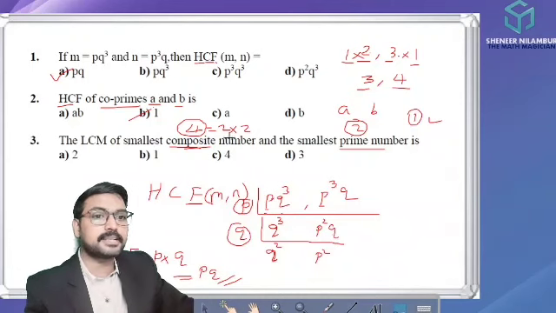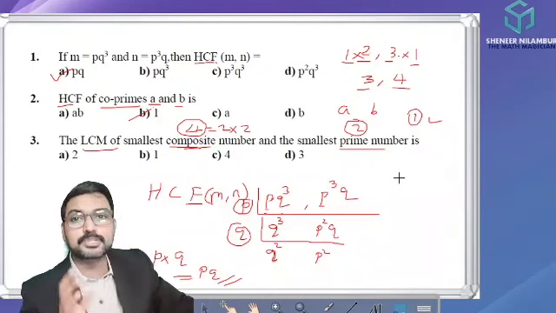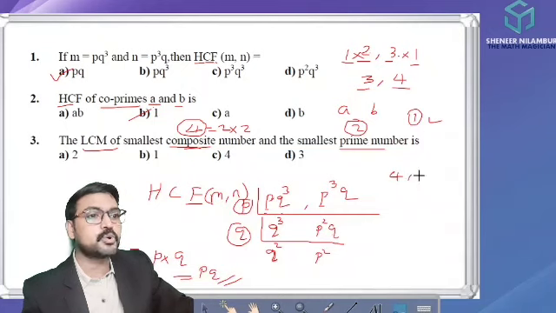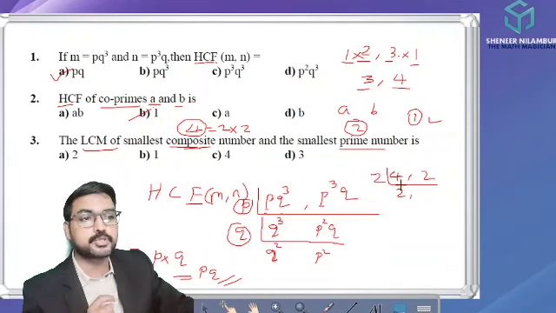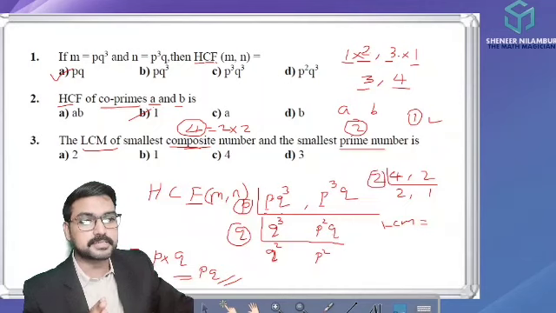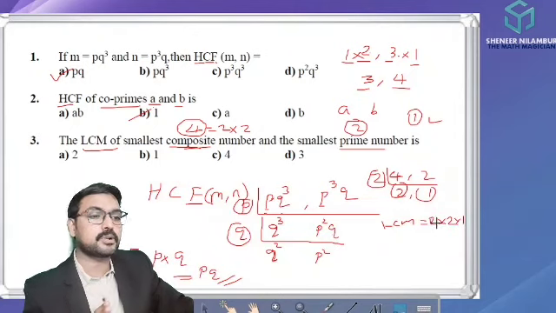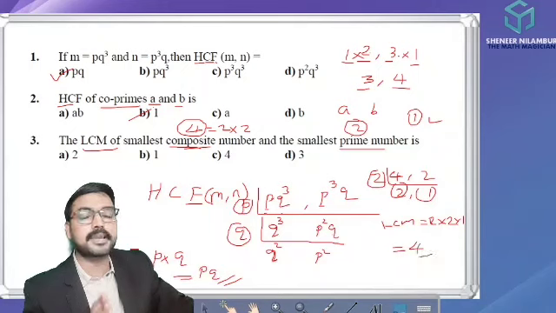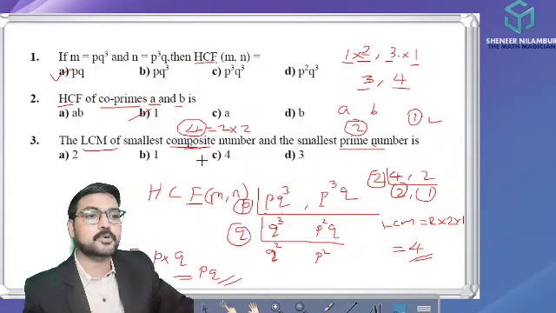So the question is to find the LCM. We can find the LCM by using factorization. So 4 and 2, what is the LCM? 2 is common for these two numbers. 2 2s are 4, 2 1s are 2. Now 1 and 2 have no common factor. So the LCM is equal to the product of all these factors: 2 into 2 into 1. What is 2 into 2 into 1? 2 2s are 4, and 4 into 1 is 4. So 4 is the LCM of the composite number 4 and the prime number 2. So the right answer is option C.